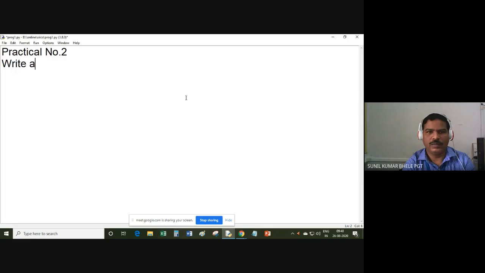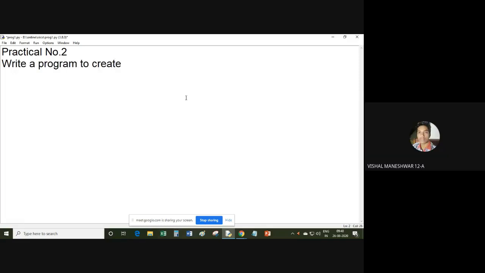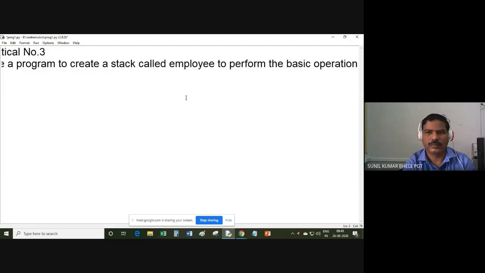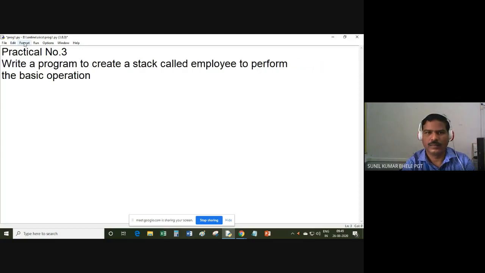Write a program to create practical number 3. Write a program to create a stack called employee to perform the basic operations on a stack using list.